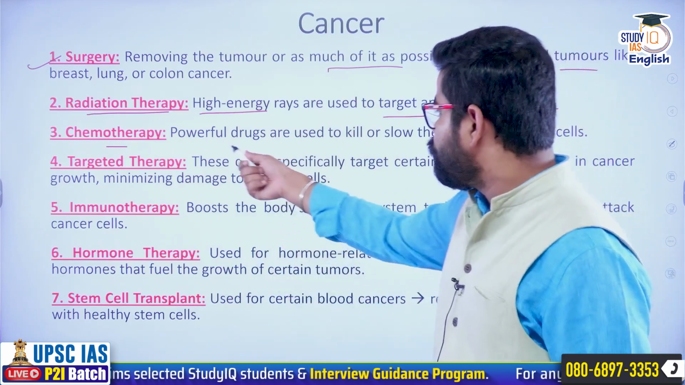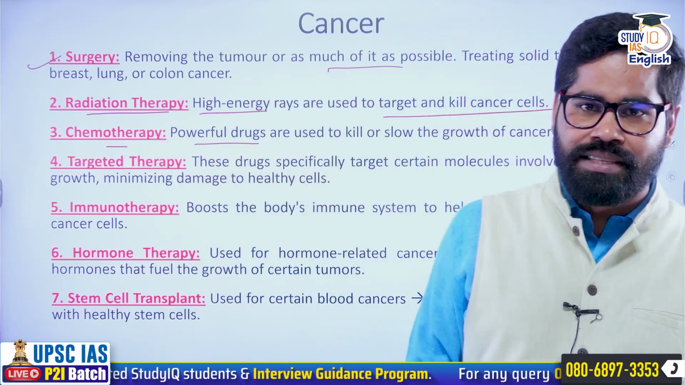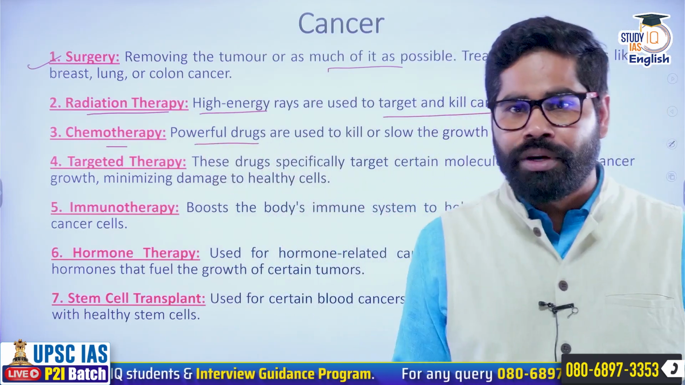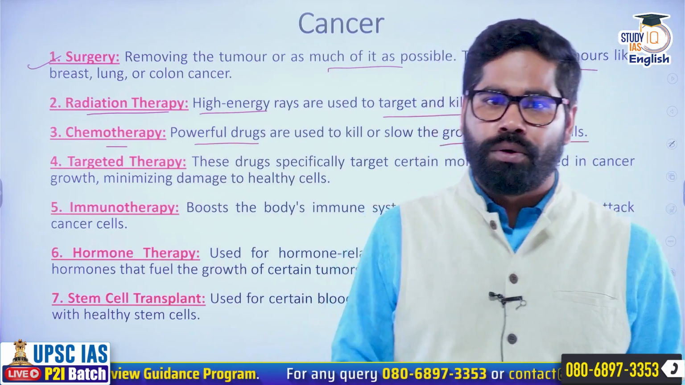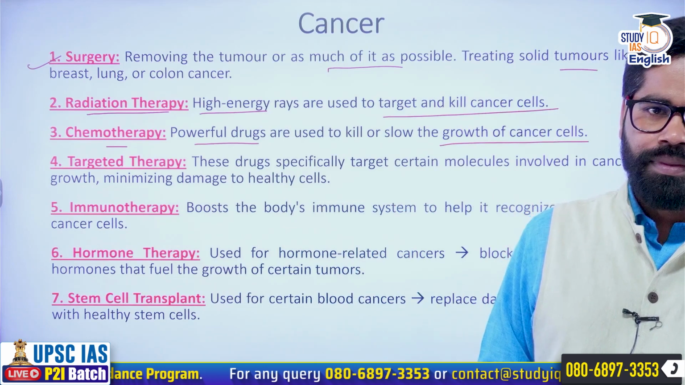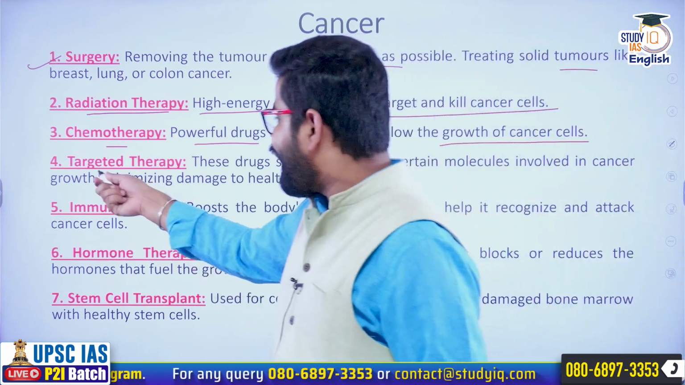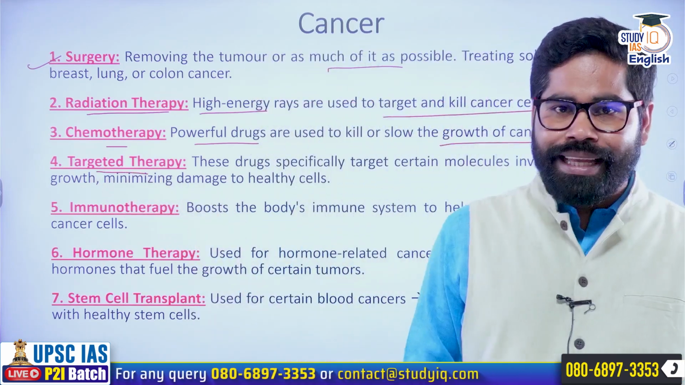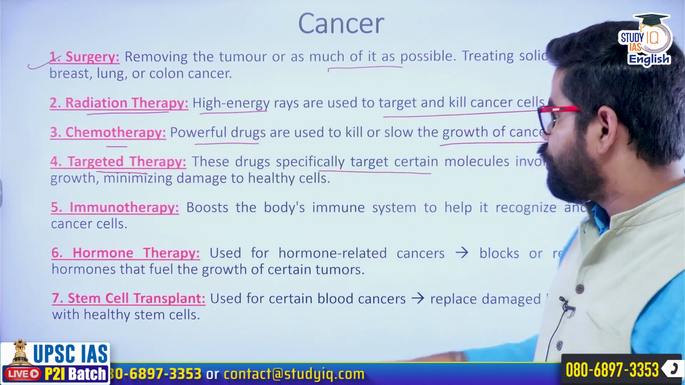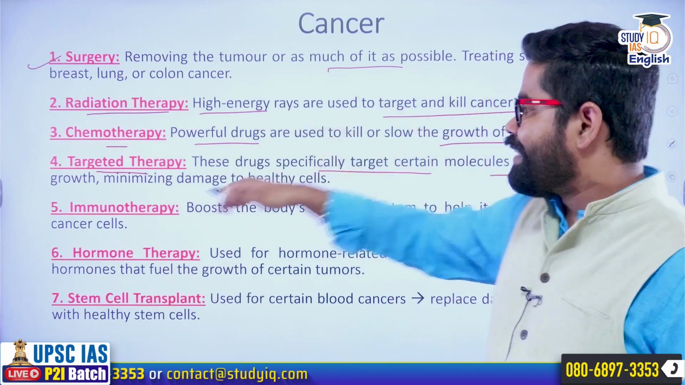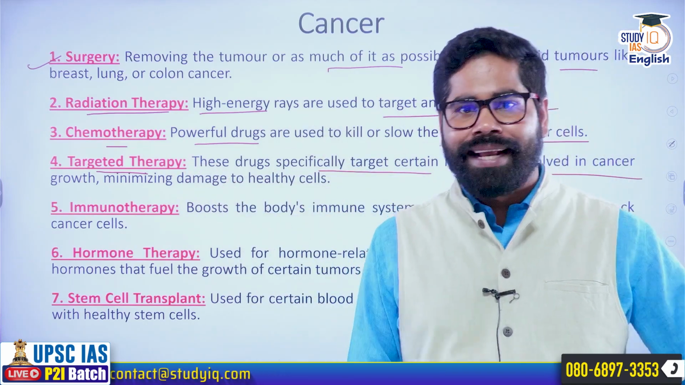Basically here there is use of powerful drugs or chemicals in order to kill or slow down the cancer cells. Their growth is being slowed down in case of chemotherapy. Then we have also got targeted therapy. Now there are certain drugs which can specifically target certain molecules which are involved in cancer growth. So targeted drugs